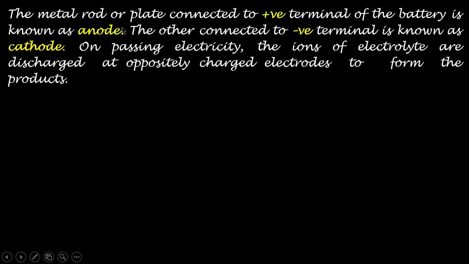So those negative ions are called anions. Why are they called anions? Because they are attracted towards the anode.